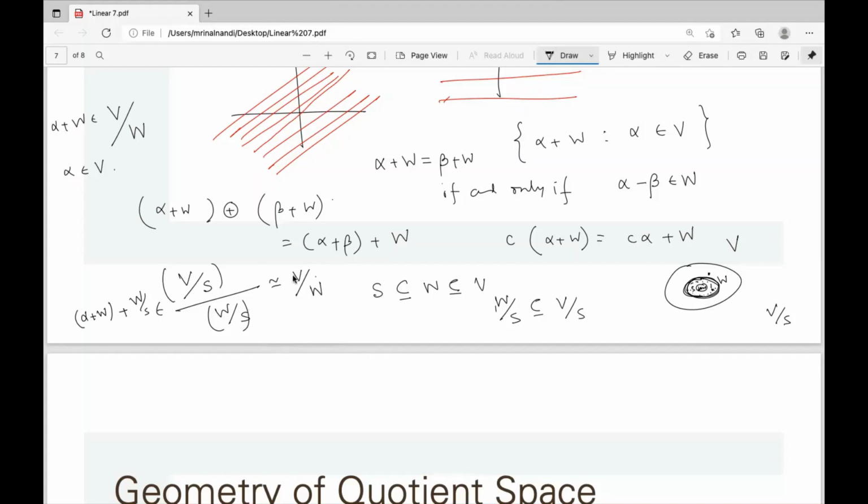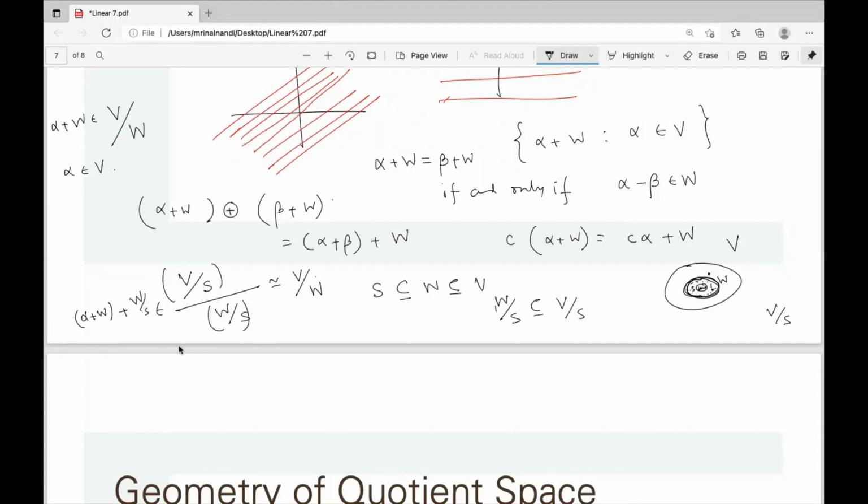So that's why sometimes we don't write the identification. We say these are equal, because otherwise the elements will be highly complicated. If you want to write the elements of V quotient S, quotient W quotient S, that will be highly complicated.